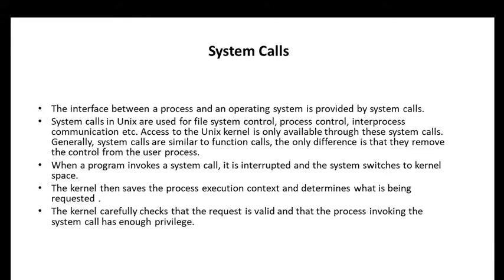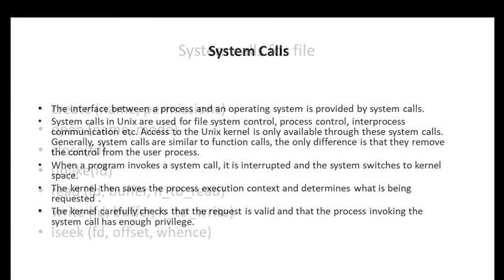The kernel carefully checks that the request is valid and that the process invoking the system call has enough privilege.